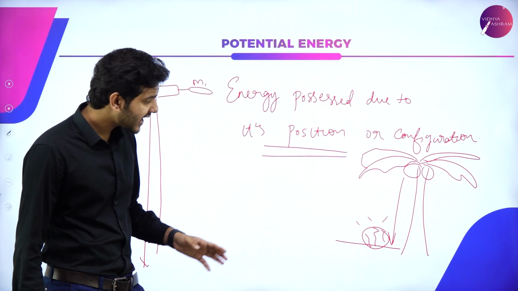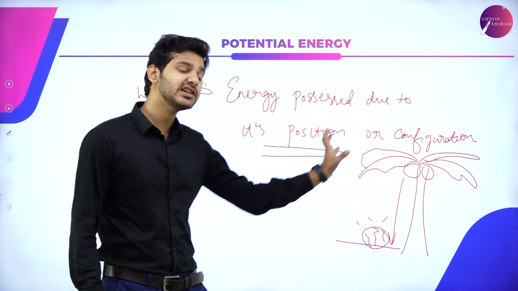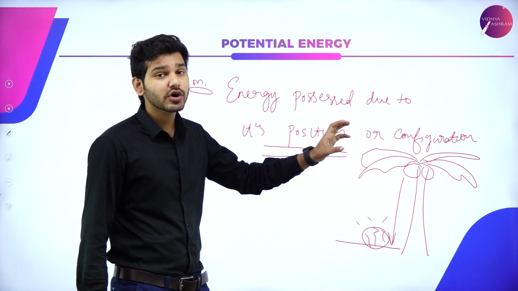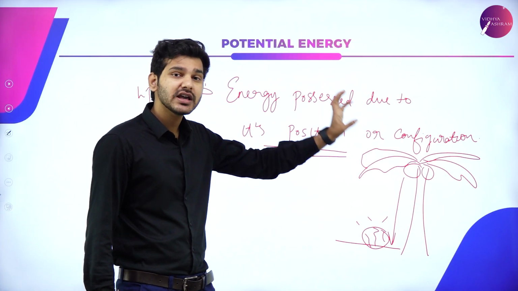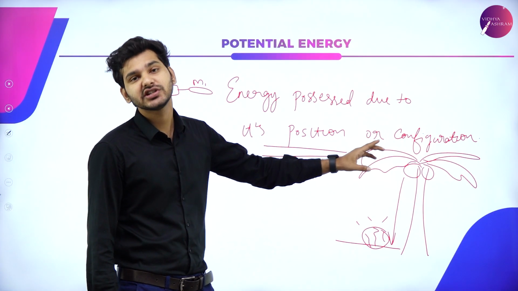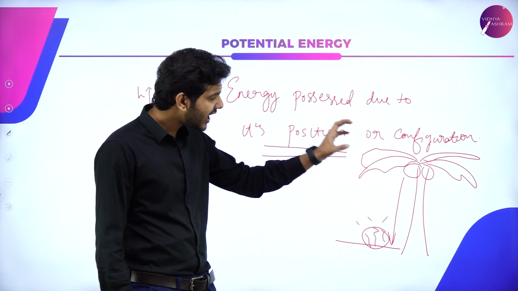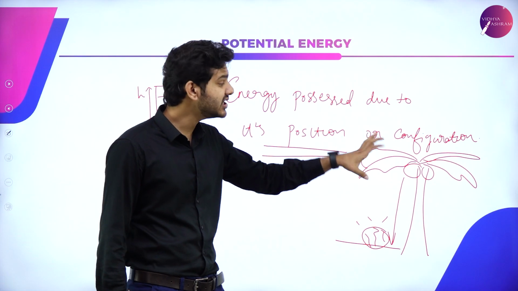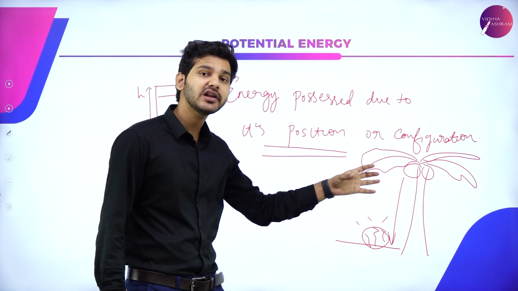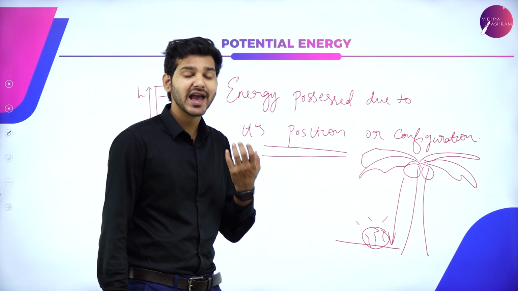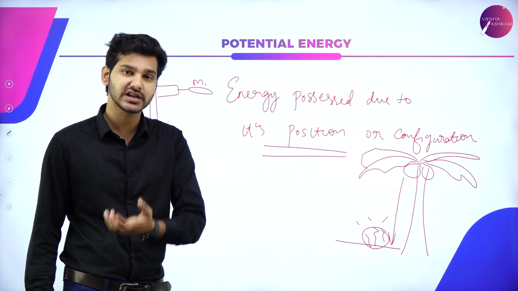It is not that kinetic energy is magically fed into the system. When the coconut was really high up, it was having potential energy, specifically gravitational potential energy. That potential energy is now being converted into kinetic energy as the velocity of the system increases.